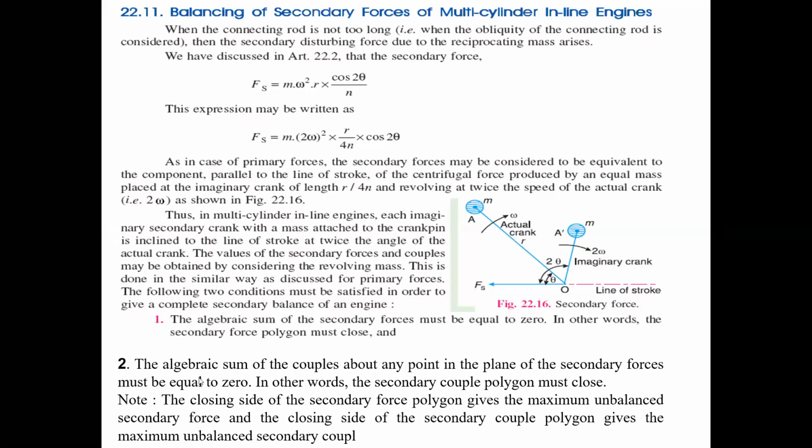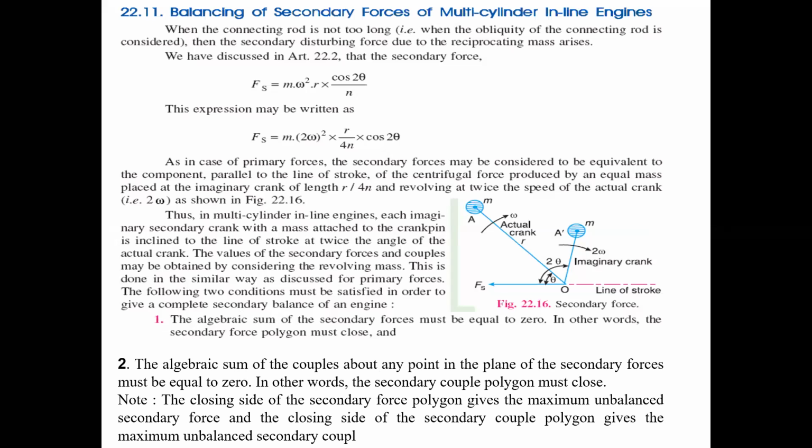Now this also follows conditions similar to the earlier ones. The algebraic sum of the secondary forces must be equal to 0. And the second condition, the algebraic sum of the couples must be 0.